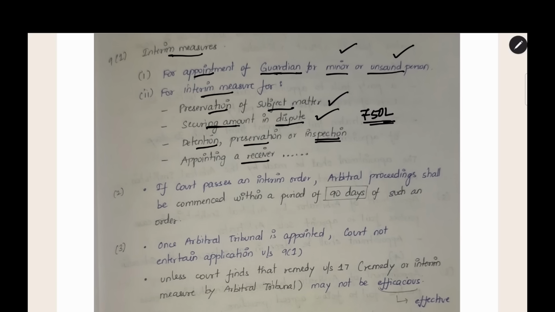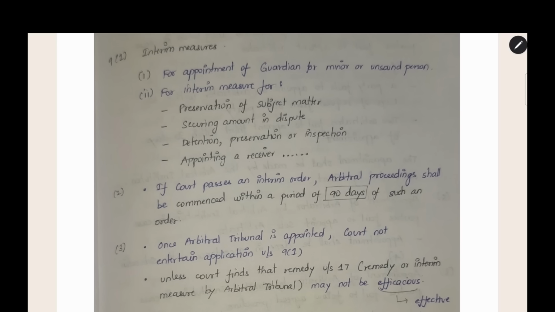Appointing a receiver. This is also an order which can be received from court by using section 9. If the court passes an interim order, arbitral proceedings shall be commenced within a period of 90 days of such an order. We have a dispute, and for that dispute, we are going to arbitration. Before the arbitration, we are getting the interim measure. After getting the interim measure, we cannot wait for a very long period, because the subject matter will be preserved, the amount will be deposited, and the buyer cannot wait for a long period to get back the amount. So, we have to start the arbitral proceedings quickly after getting the interim measures.